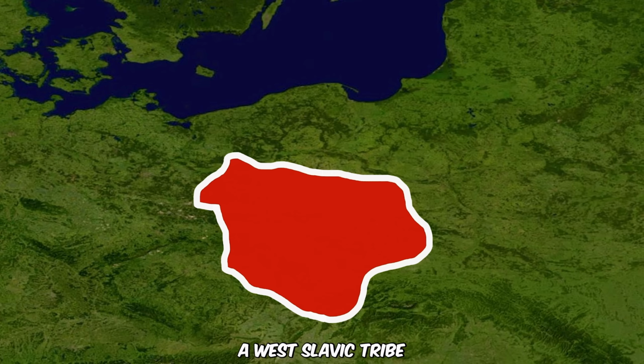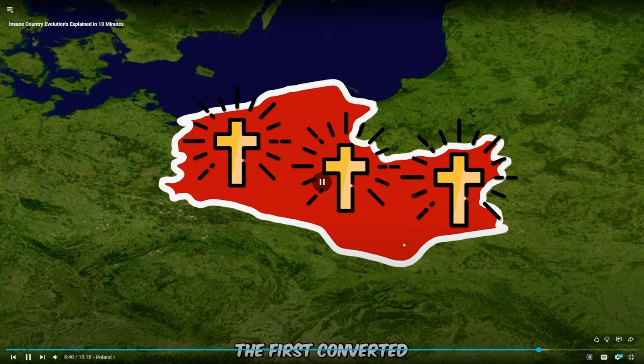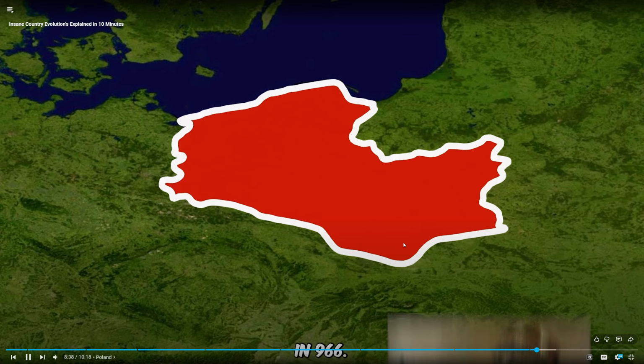A West Slavic tribe from the 500s. In 966, Duke Mieszko I converted to Christianity.